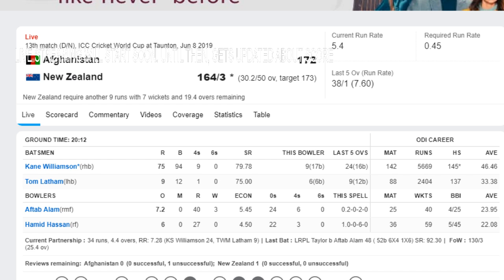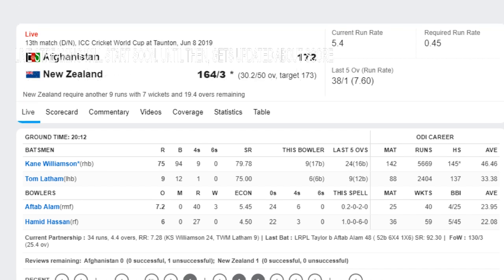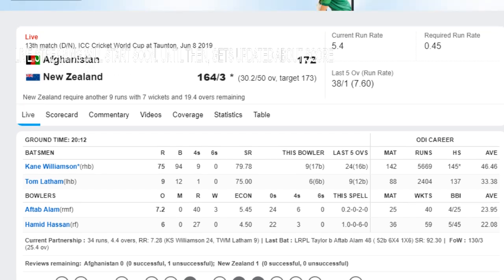30.2 Aftab to Tom Latham, a single, shot outside off, pulled along the ground to mid-wicket. 30.2 it is a single, and New Zealand now need only 9 runs to finish the match. Williamson should finish it in this over. He has already hit 9 fours and no 6.